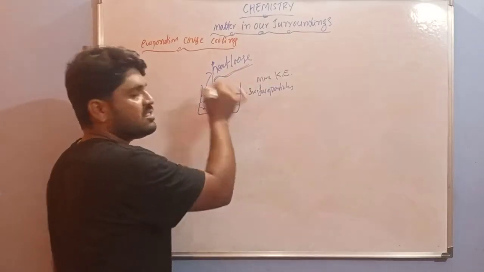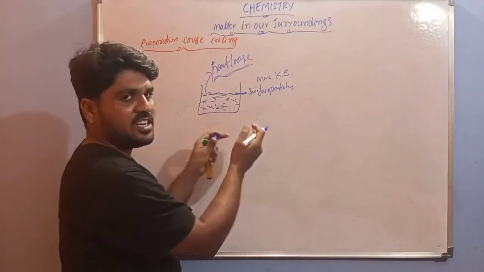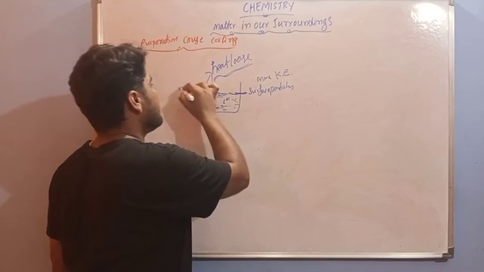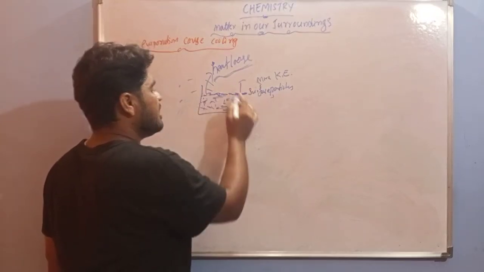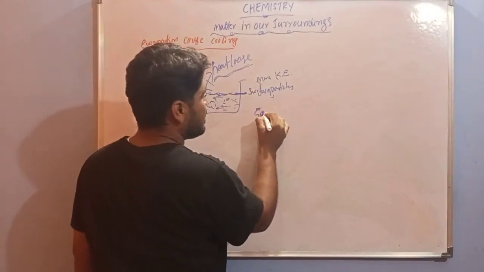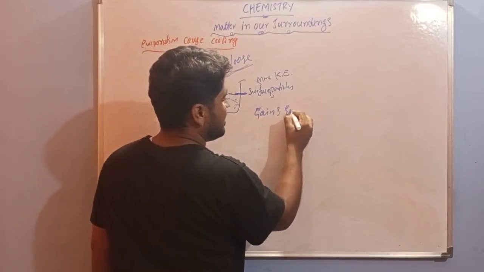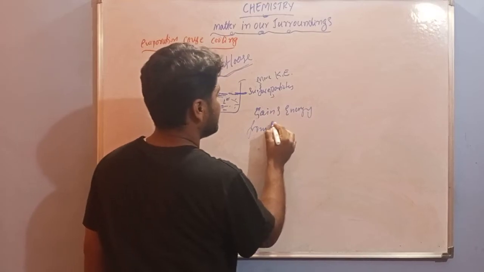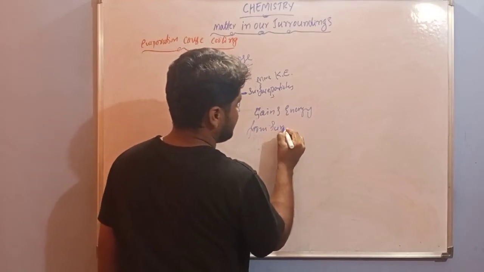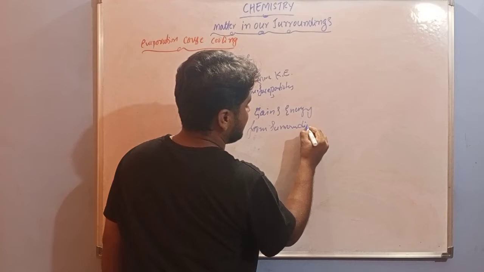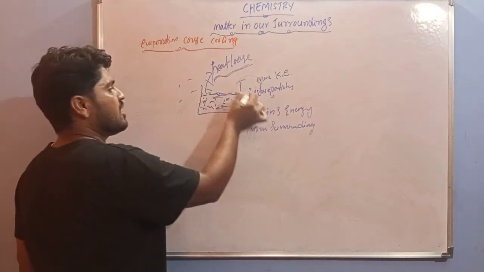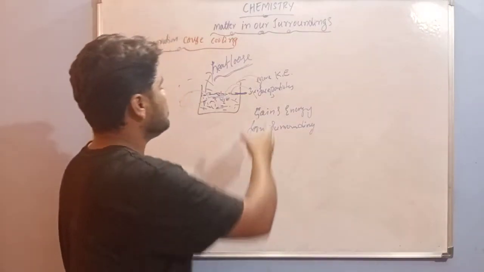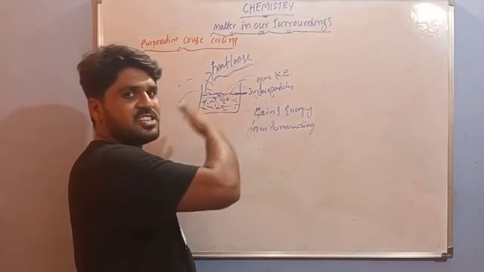To balance this heat, this energy, what do the inner particles do? They gain energy from the surroundings. From the surroundings, these particles get the energy. Only then is the energy balanced.